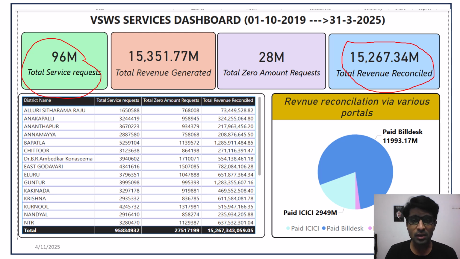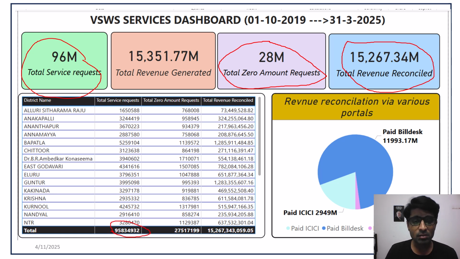Out of this, 28 million requests are with 0 rupees. As a result, these service requests do not collect any amount. Some of these requests include pensions, Suraksha token registrations, and job seeker registration. Also, we can see a correlation of the total service requests generated in different districts, and on summation of this, we get around 96 million.